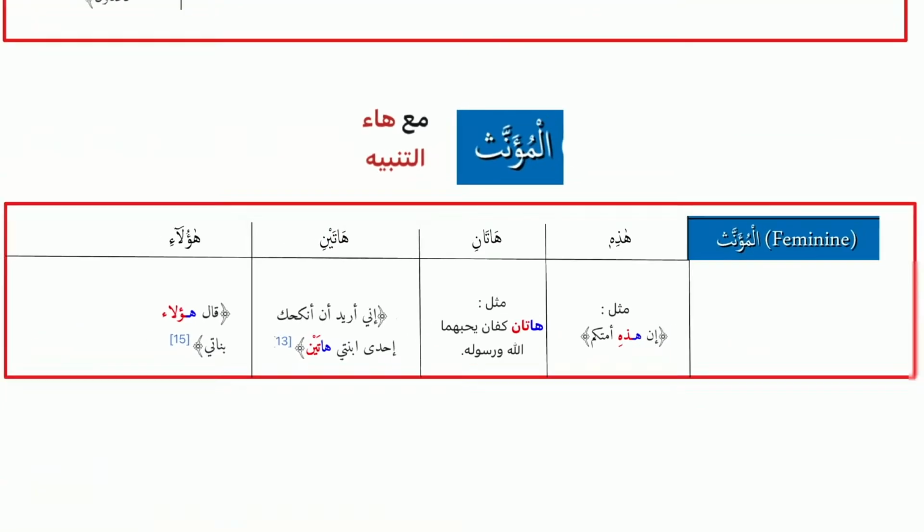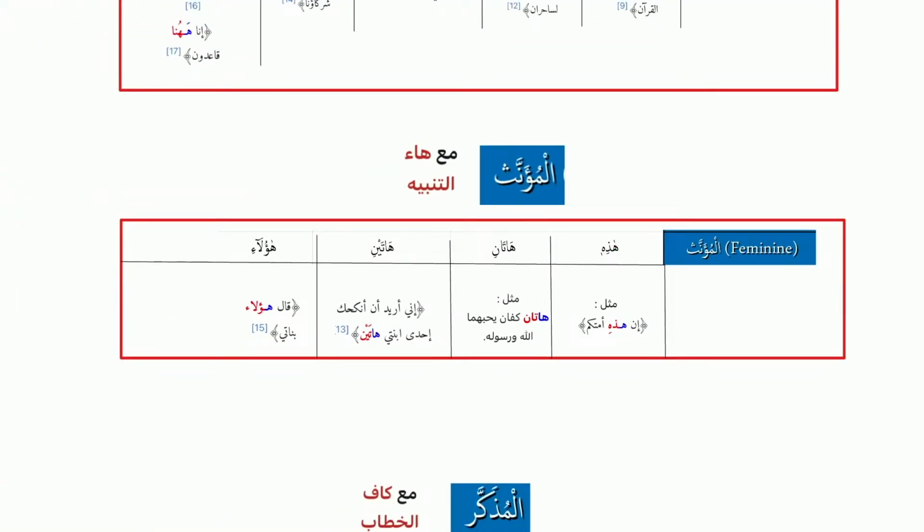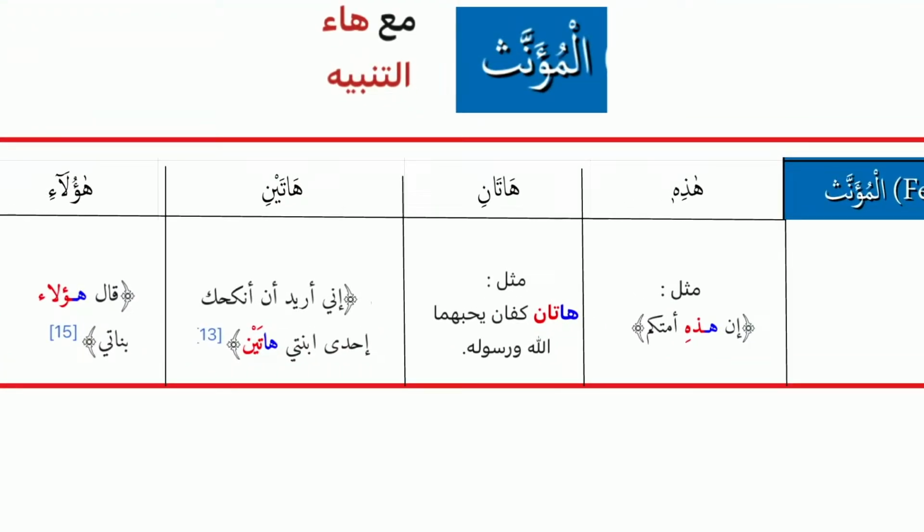Now you go here to ma'aha tanbih. مؤنث قريب هذه هاتان هاتين هؤلاء. Example of هذه إن هذه أمتكم أمة واحد, because ummah is female. Okay? And then هاتان. I told you before also that the hand and the kaf, they are female in Arabic. So a person that he was working very hard, like a labor, so the Prophet ﷺ say هاتان كفاني. These are 2 palms, yani the hand, kaf. يُحِبُّهُمَا اللَّهُ وَرَسُولُهُ. Allah and His Messenger love them. Okay, so hatani, kafani. Hatani, okay, in rafa.